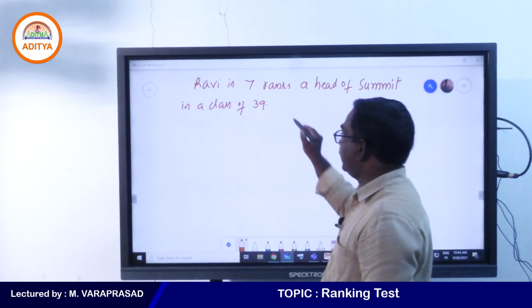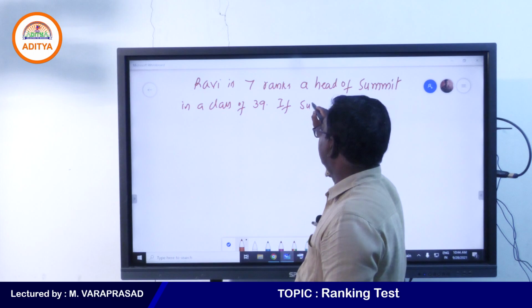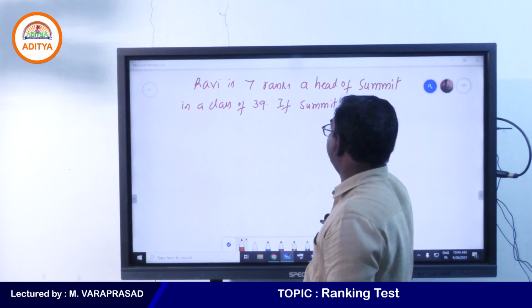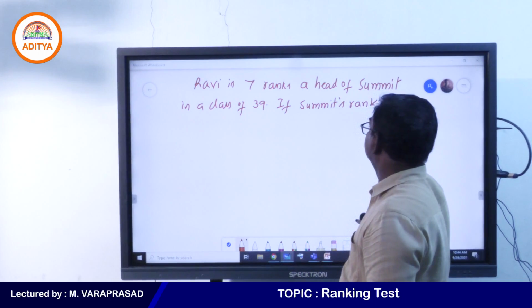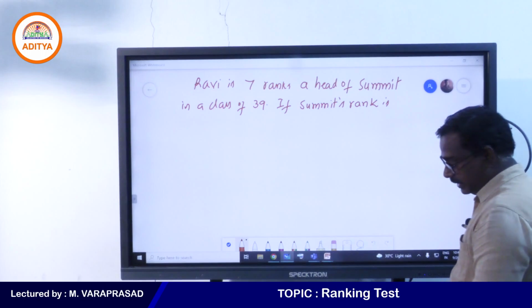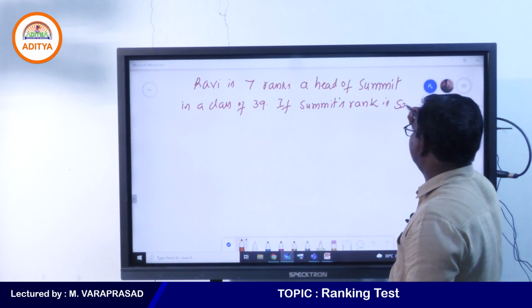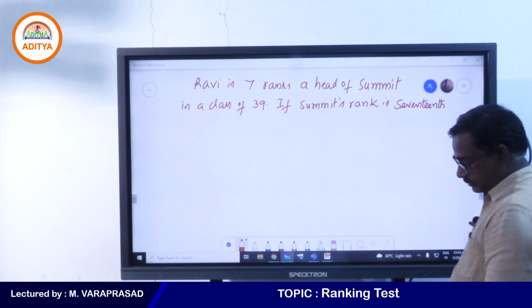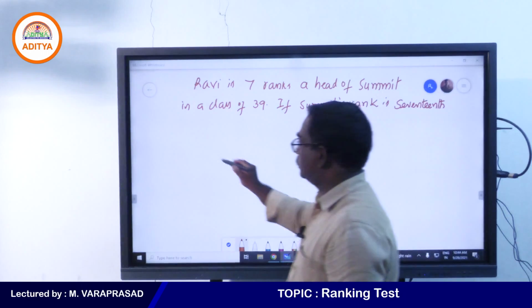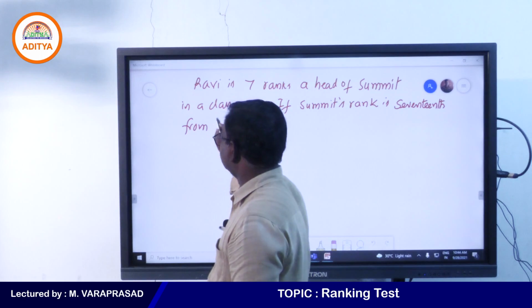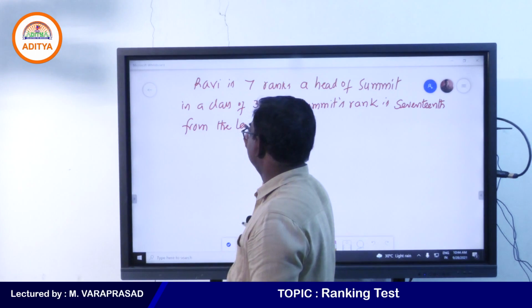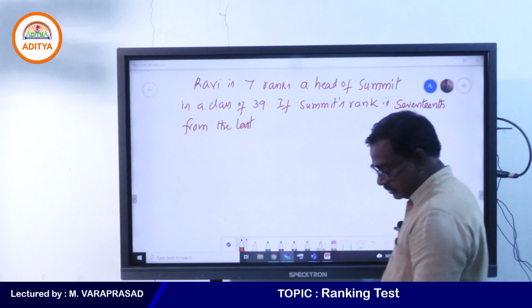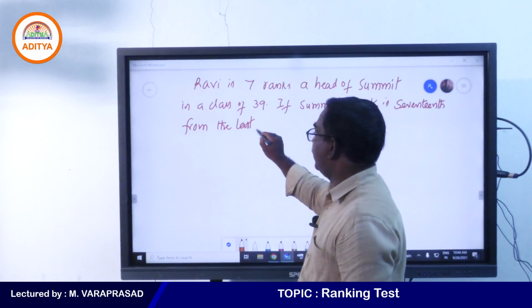If Samit's rank is 17th from the last, what is Ravi's rank?